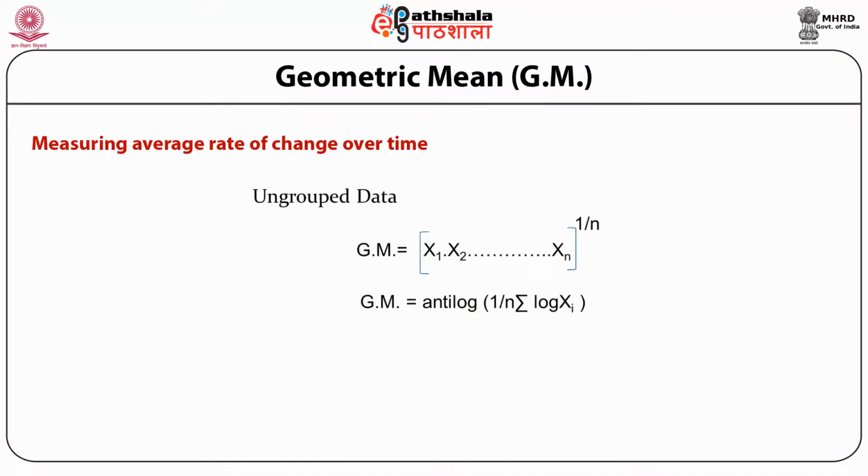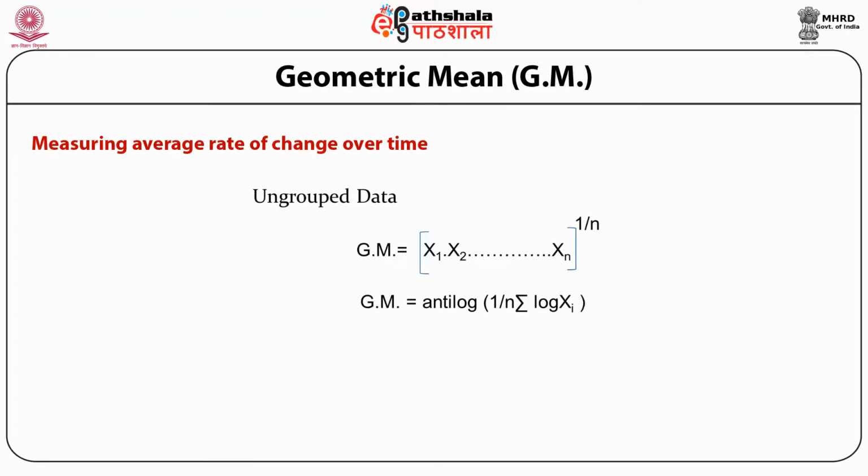Now we will discuss another important measure, the geometric mean, because we cannot use arithmetic mean in all situations. There are certain situations where geometric mean provides a better answer. Say, for example, if we are interested in measuring the average rate of change over time, the phenomena involved could be economic growth, or the percentage increase in sales or production or anything. So here a better option than arithmetic mean is geometric mean.